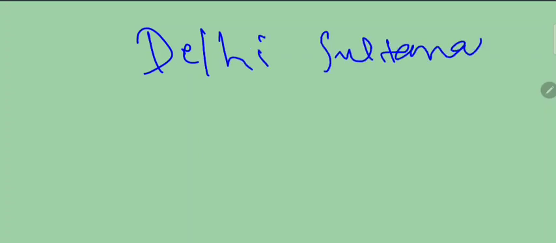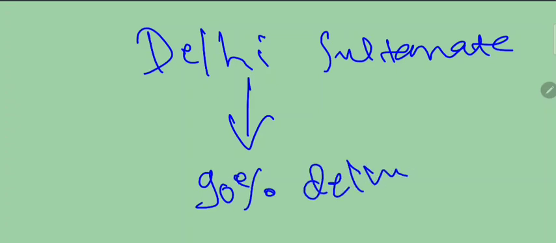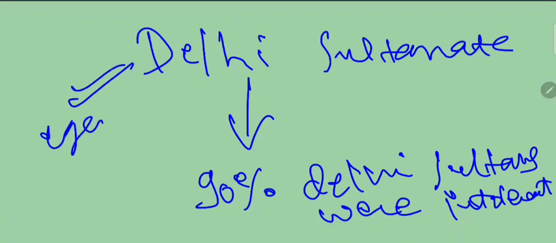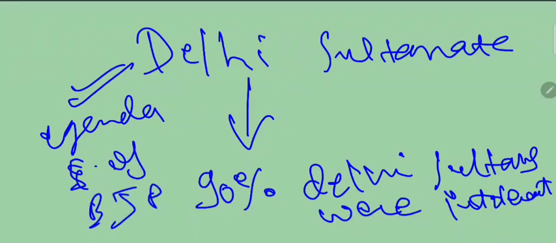Why have they not removed the Delhi Sultanate from the syllabus? They have not removed the Delhi Sultanate. Why? Because 90% of Delhi Sultans were religious fanatics, religiously intolerant. So 90% of Delhi Sultanate Muslim rulers were religiously intolerant. So this was suiting the agenda of BJP. The agenda of BJP was fulfilled. So they did not remove the Delhi Sultanate.